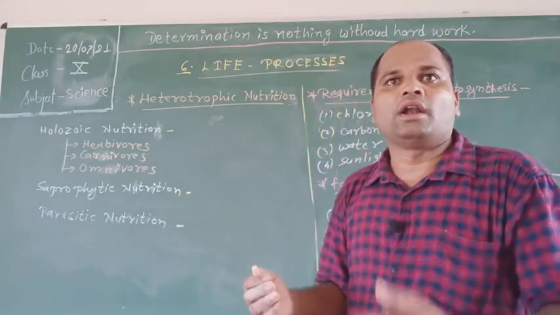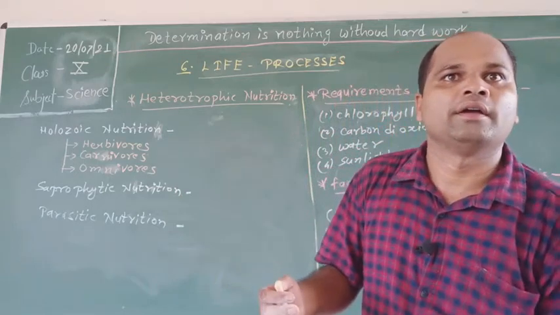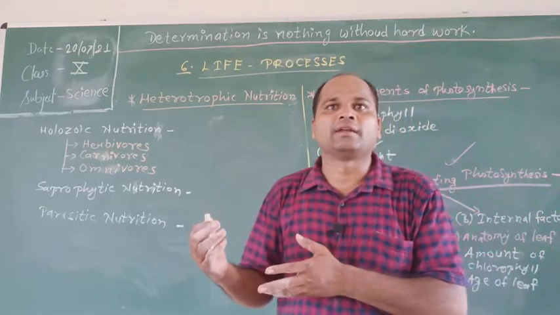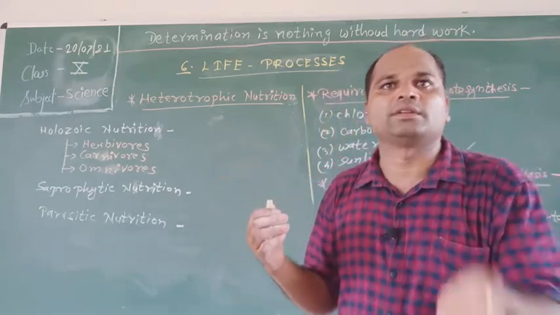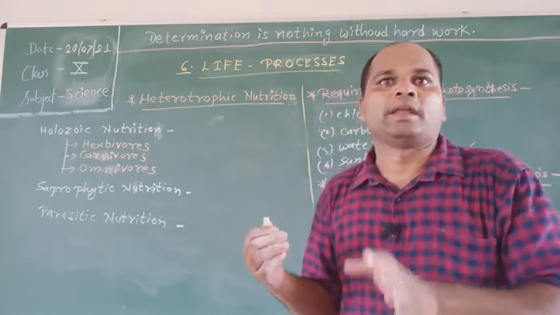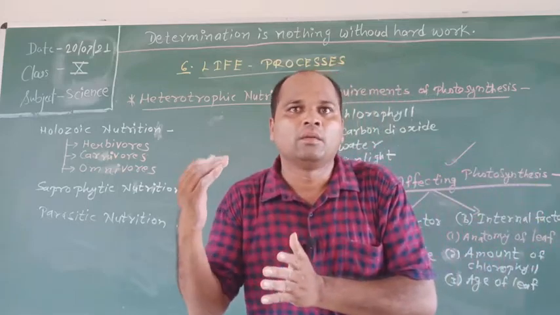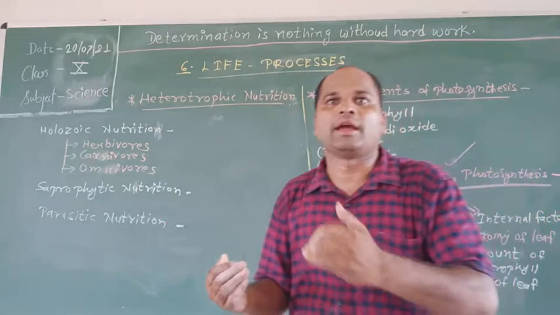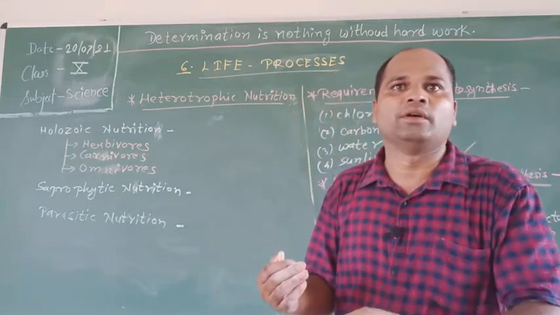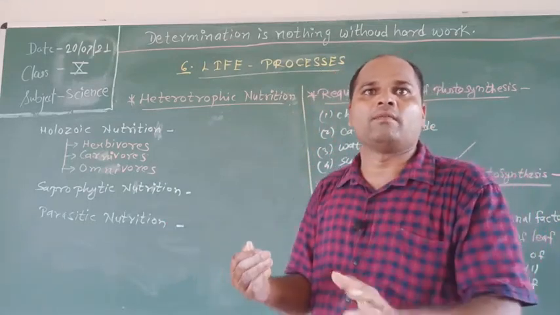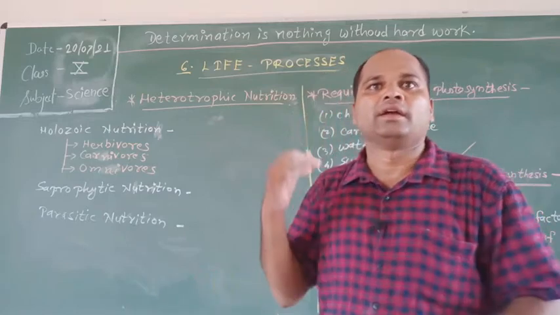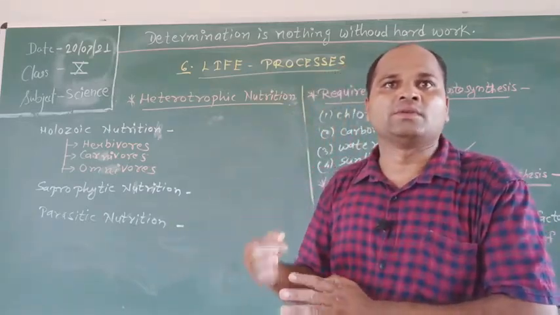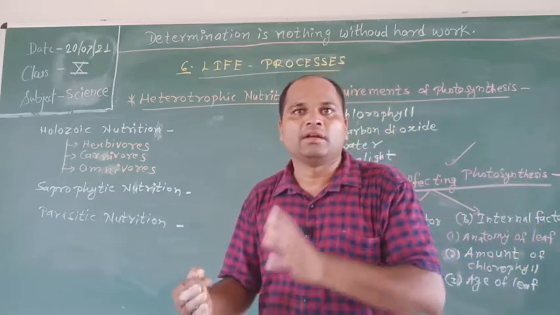So all animals, fungi, and many protists have heterotrophic nutrition. They are unable to synthesize their own food from inorganic compounds, and instead depend on plants or other organisms for their nutritional requirements.